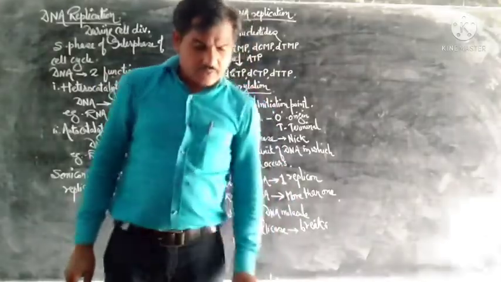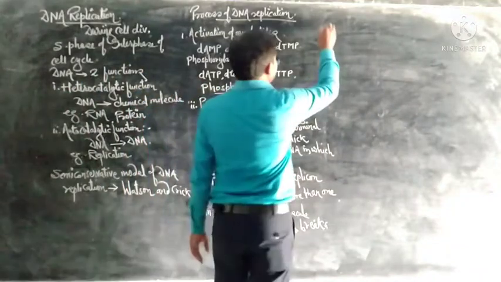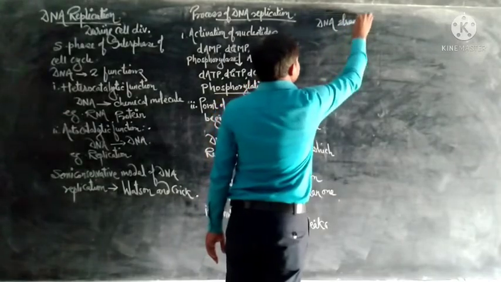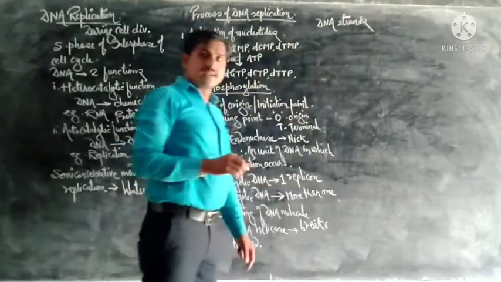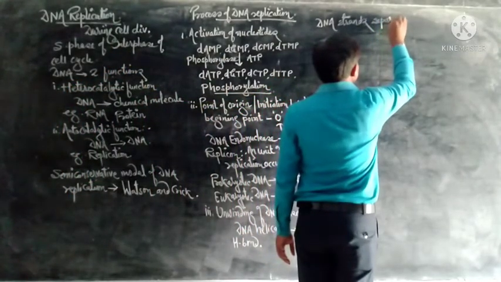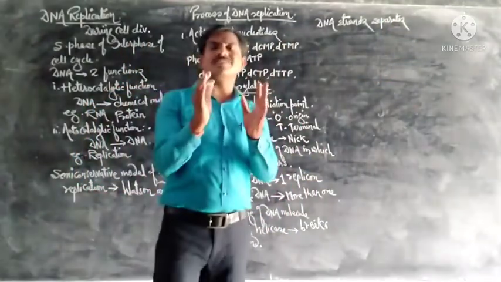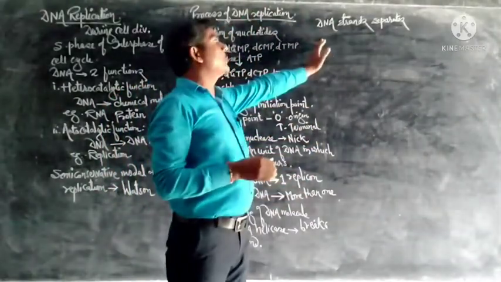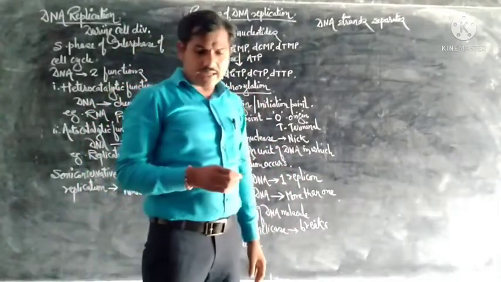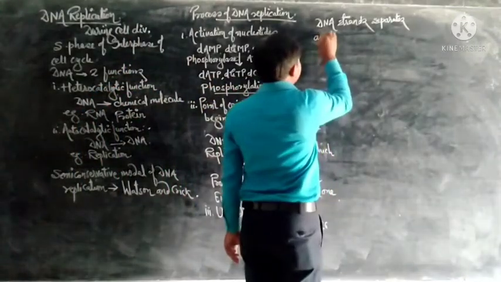After that, this process continues due to the breakdown of such weak hydrogen bonds. Both the strands of DNA separate from each other, and then unwinding occurs.